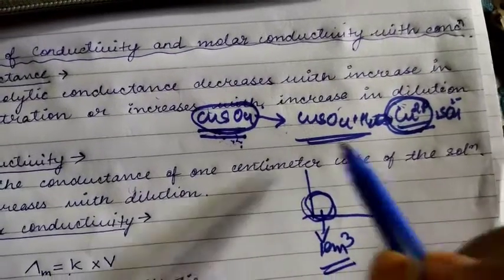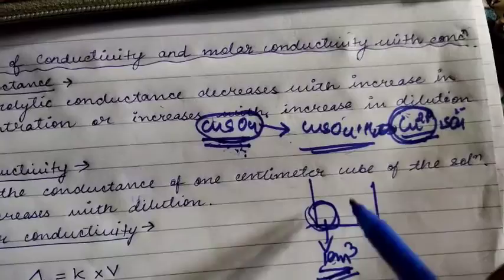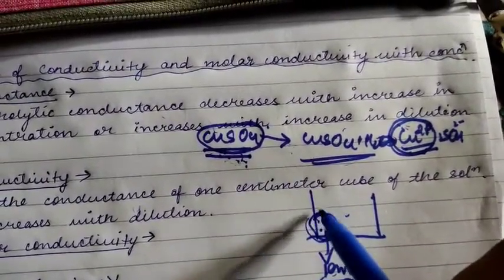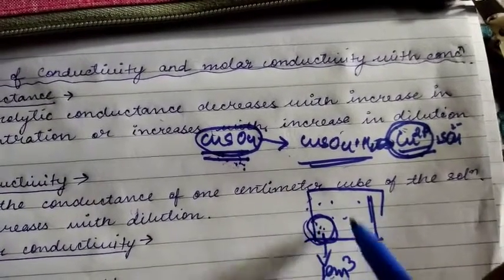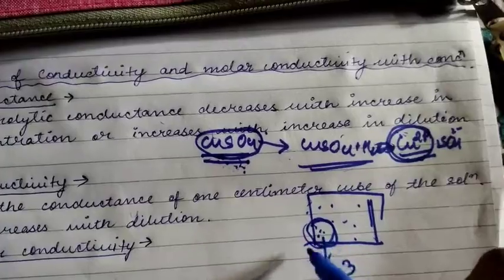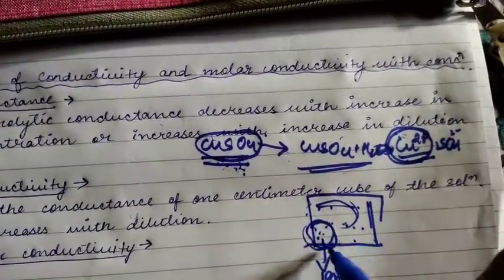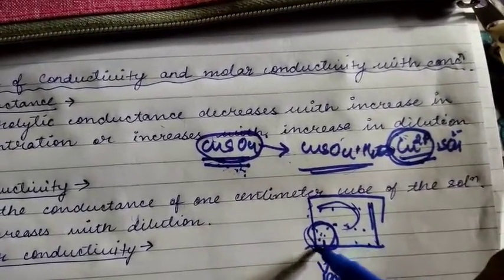Whenever we dilute it more, whenever more water is added, what happens? The ions will be far apart from each other. The more you dilute, the farther apart the ions will go.